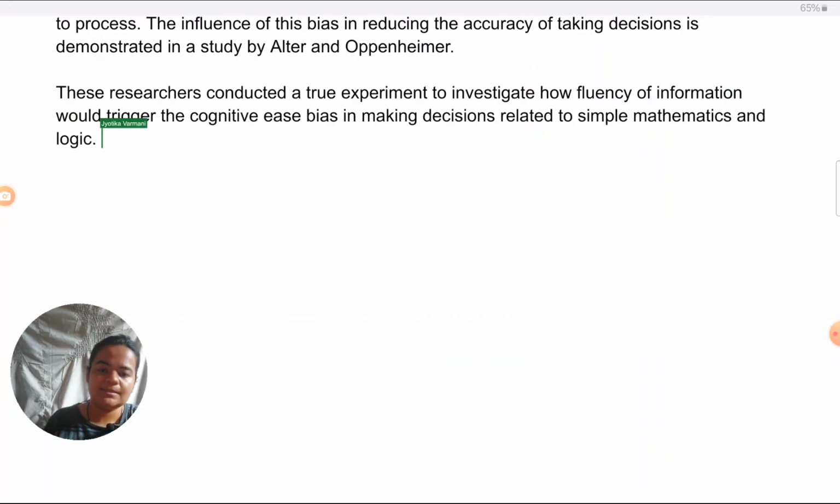So here I have done two things. I have covered the research method also, which was experiment.